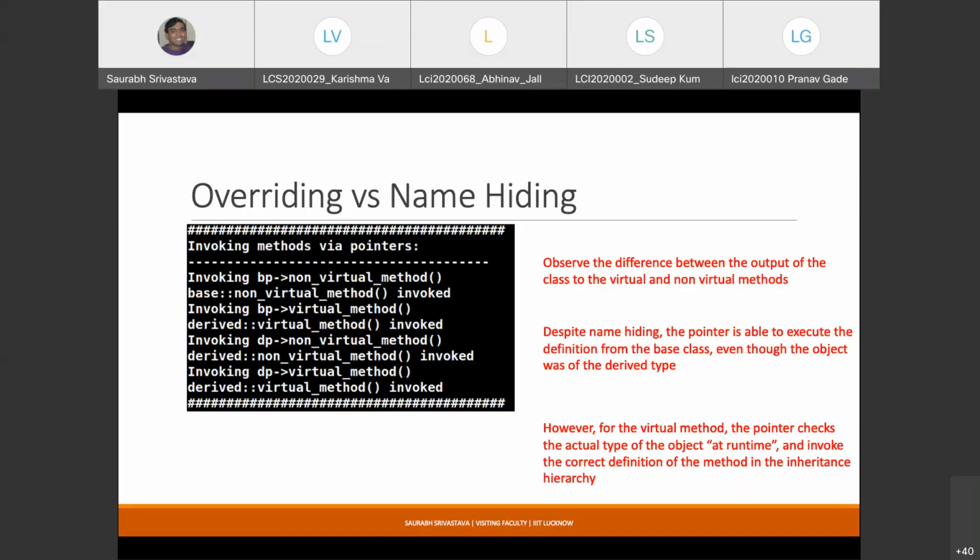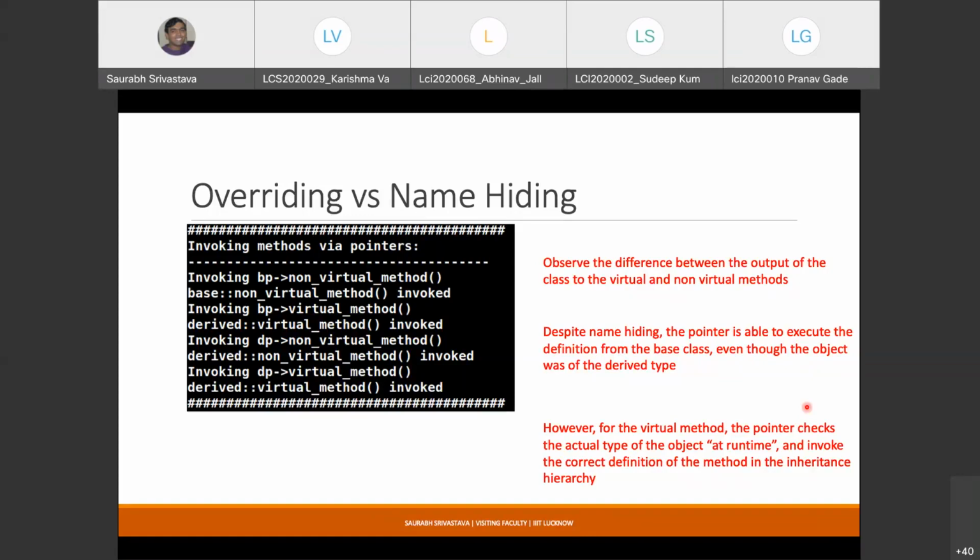What is runtime polymorphism? The actual definition that gets invoked via this base class pointer is decided by the type of object that it is currently pointing to. It is possible that the BP pointer might point to an object of type base class later. In that case, the definition that will be invoked will be the base class definition.